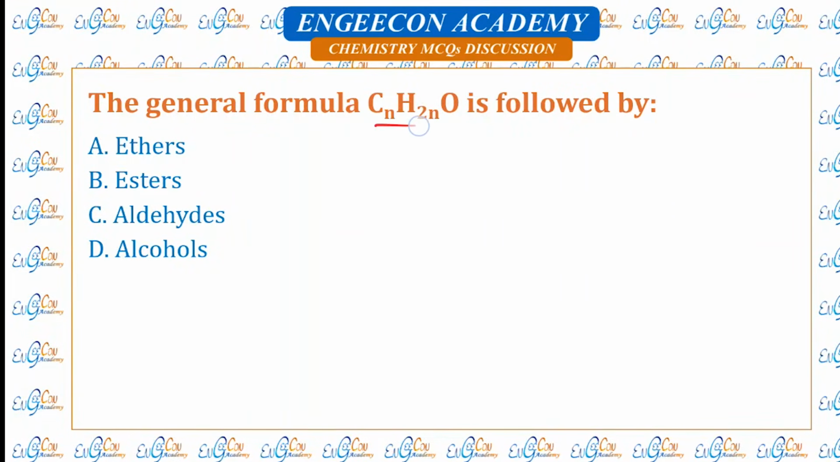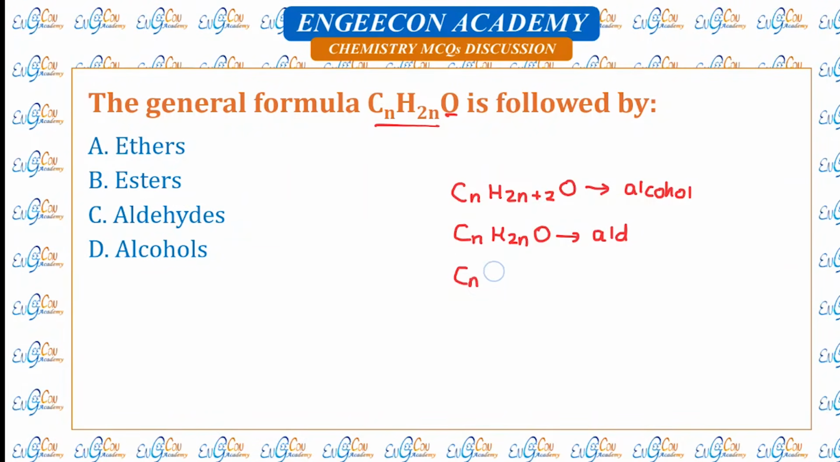The general formula CnH2nO is followed by. So when we have general formula of alkane CnH2n plus 2 and along with that O, this is the formula of alcohols and ethers. When we have general formula of alkene CnH2n and along with that we have O, this is the formula of aldehydes and ketones. And whenever we have CnH2n and double O, this is the formula of carboxylic acids and esters. So this formula is followed by aldehydes and ketones.